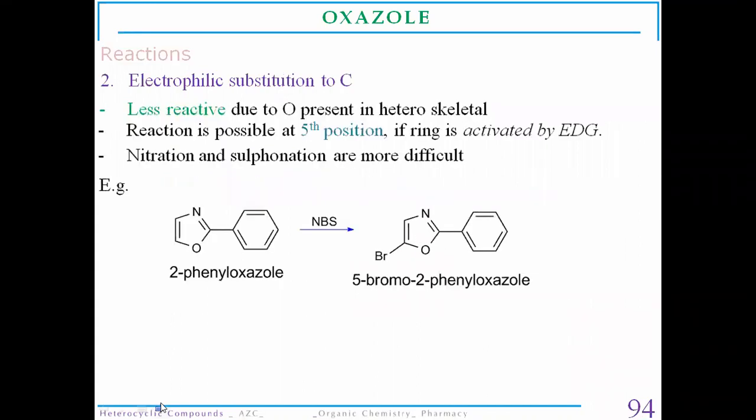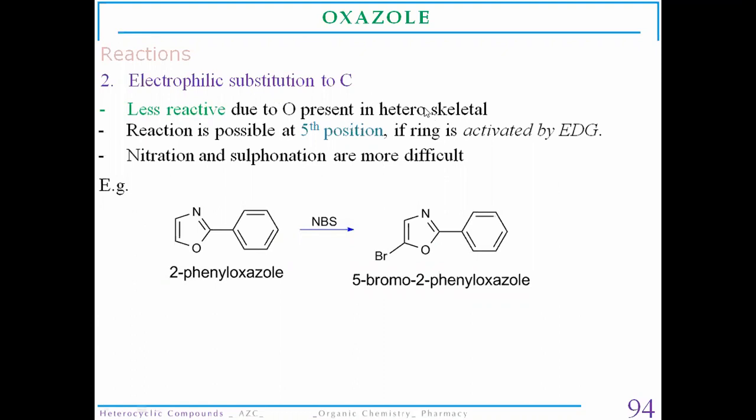Now we are moving towards the reactions at the carbon atom: electrophilic substitutions which happen at the carbon atom. Already we have discussed that oxazole is less reactive than imidazole and other five-membered heterocycles containing two heteroatoms, due to the presence of oxygen.